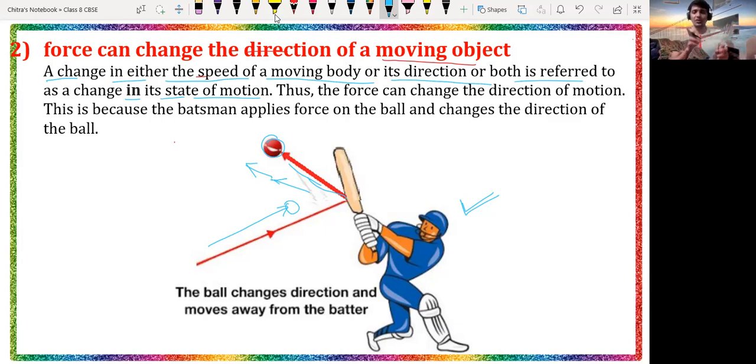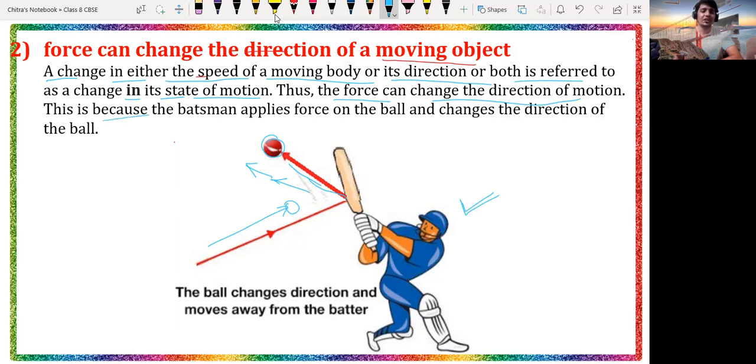If you want to turn to the right-hand side, you have to apply a forward force on the left-hand side and pull the right-hand handle a little towards you, then the bicycle will move in this direction, the right direction. That means you are applying force in order to change the direction of a moving object. Thus the force can change the direction of the motion.